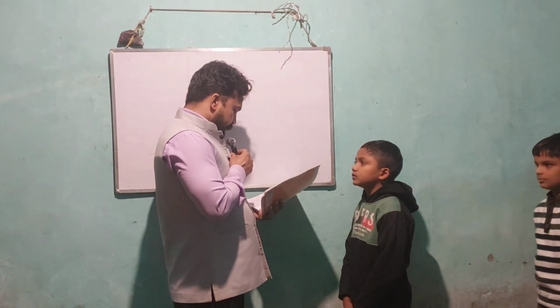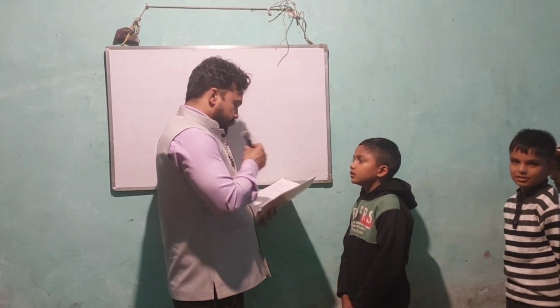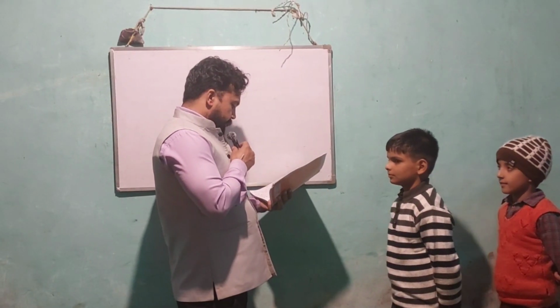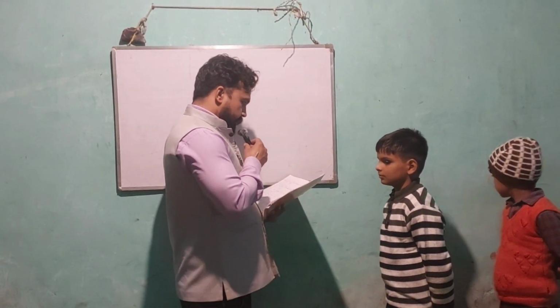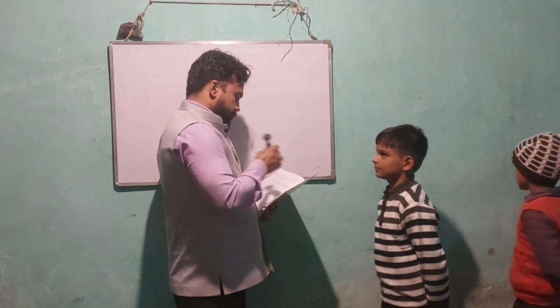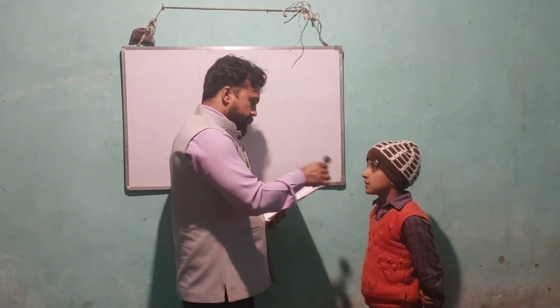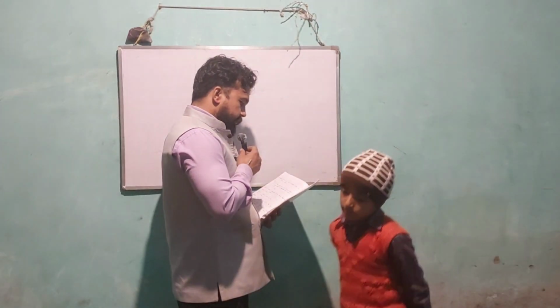Which part of a plant absorbs water and nutrients from the soil? My answer is roots. Okay, Chahat. Which organ in our body pumps blood to all parts of the body? My answer is heart. Okay. Yug. Which gas do plants take from the air to make food? My answer is CO2. Okay, Udit.